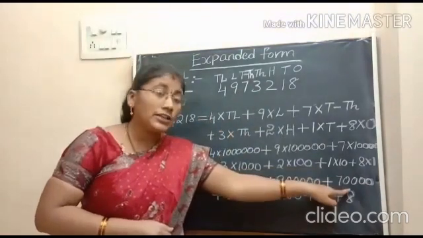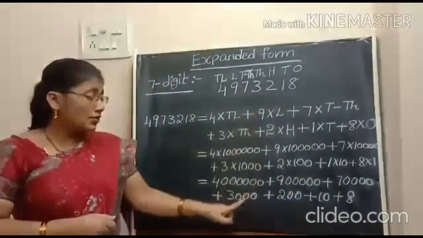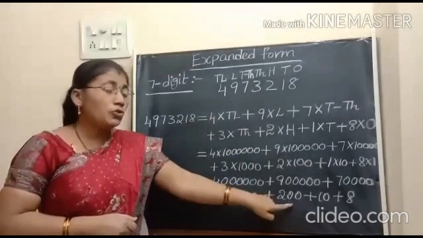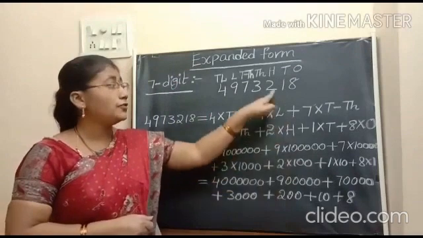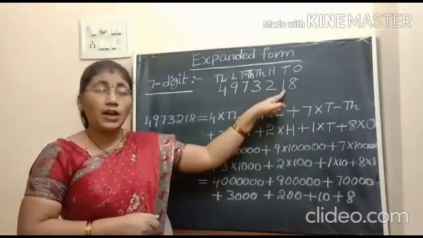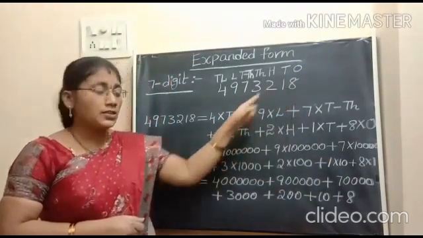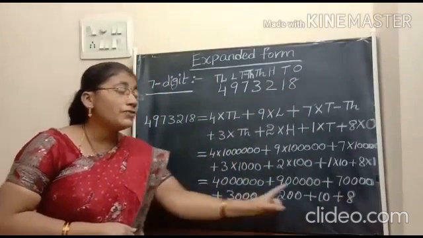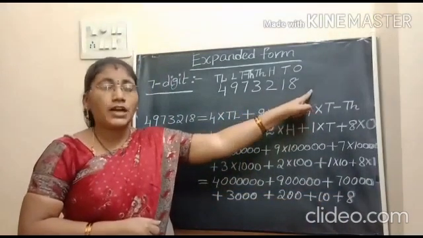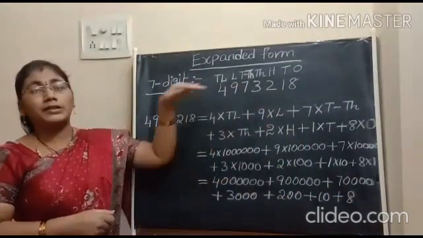And 70,000 is the place value of 7. 3,000 is the place value of 3. 200 is the place value of 2. And 10 is the place value of 1. 8 is the place value of 8. So, here we have the sum of the place values of these digits. That's why this is called the expanded form of this number.